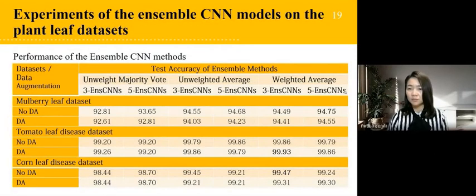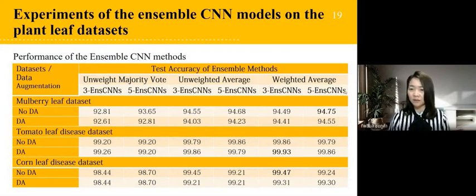In this experiment, the outputs after applying the softmax function of every single CNN model are then used in the decision layer of the ensemble method. We use 3 ensemble methods to recognize the plant leaf datasets. As seen in this table, the accuracy increased by 2.98% on the mobile leaf dataset.